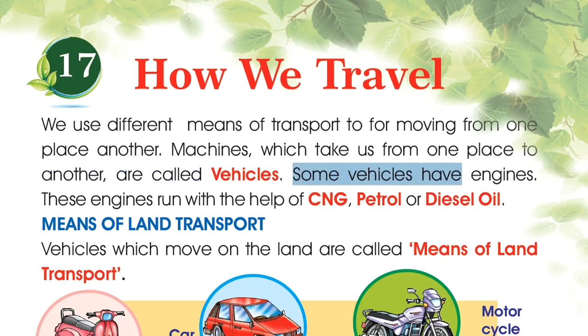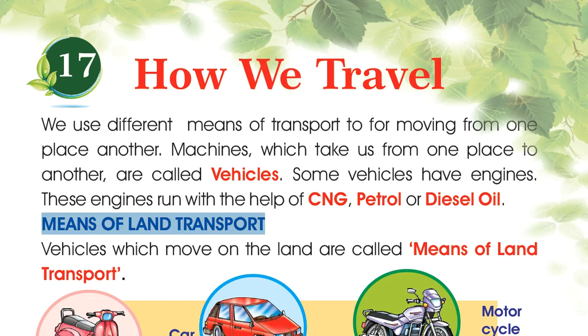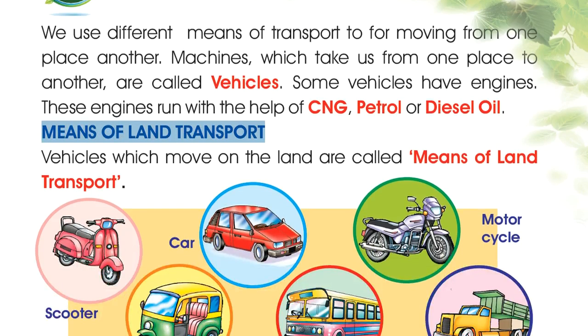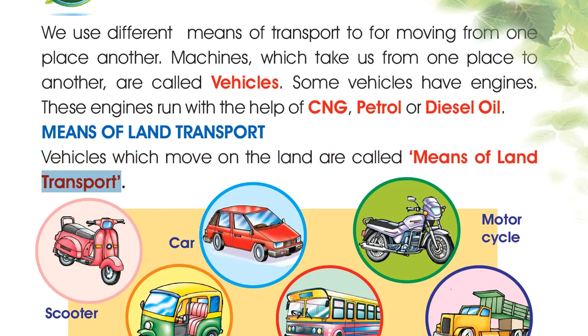Some vehicles have engines. These engines run with the help of CNG, petrol or diesel oil. Means of land transport. Vehicles which move on the land are called means of land transport.